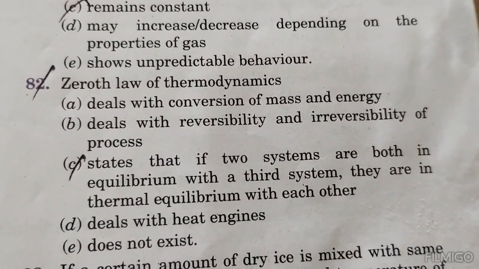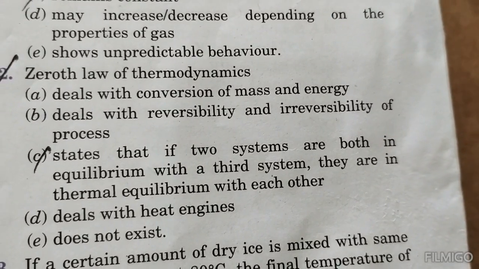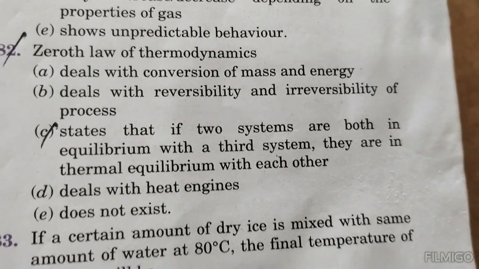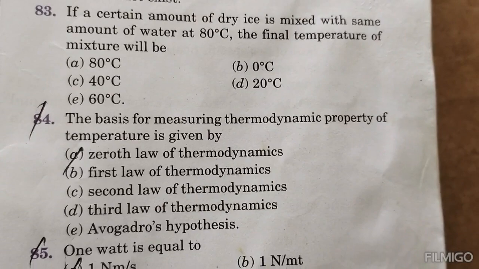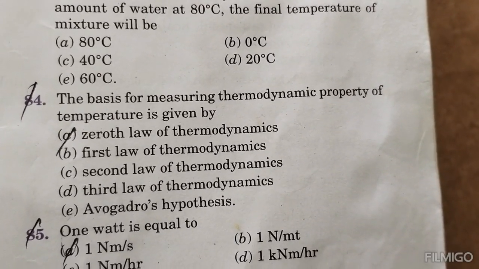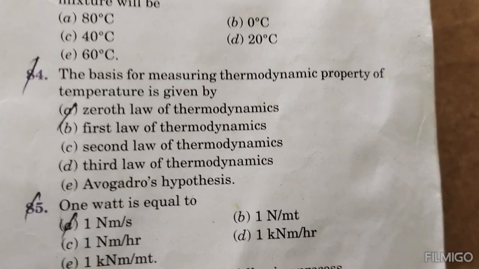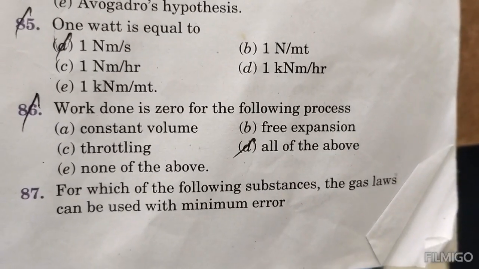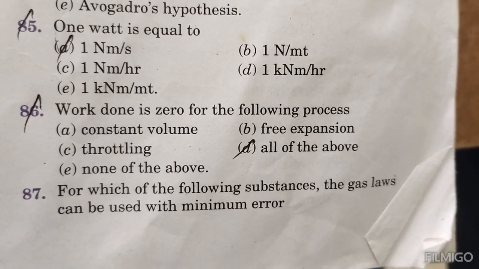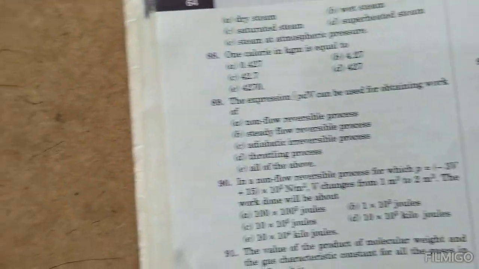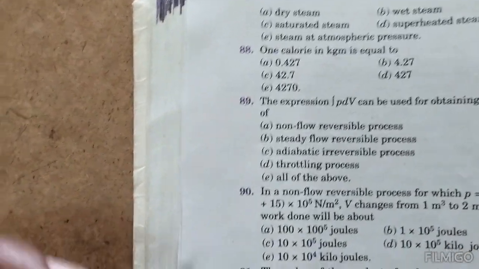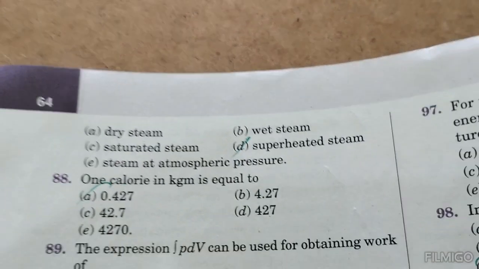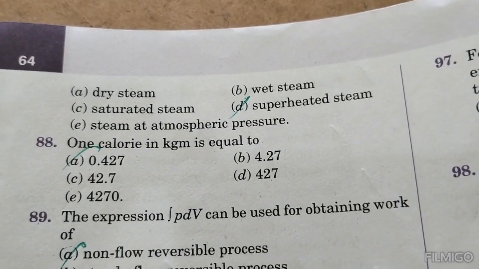Zeroth law of thermodynamics states that if two systems are both in equilibrium with a third system, they are in thermal equilibrium with each other. The basis of measuring the thermodynamic property temperature is given by the zeroth law of thermodynamics. 1 watt is equal to 1 Newton meter per second. Work done is 0 for the following process: all of the above. For which of the following substances can the gas law be used with minimum error? Heat: 1 calorie in kgm is equal to 0.427.